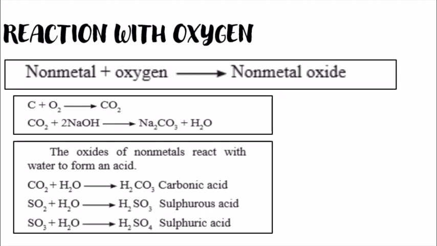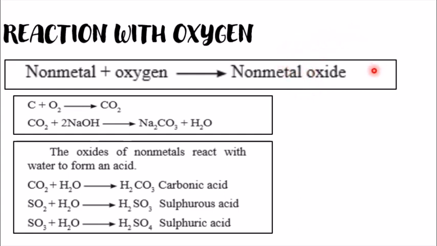Next chemical property of non-metal is reaction with oxygen. That is, when you treat a non-metal with oxygen, then what will happen? When a non-metal is treated with oxygen, it gives non-metal oxide. And when you treat this non-metal oxide with a base, you will get salt and water. Also, when we treat this non-metal oxide with water, then we'll get an acid.